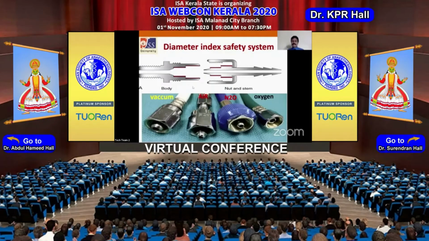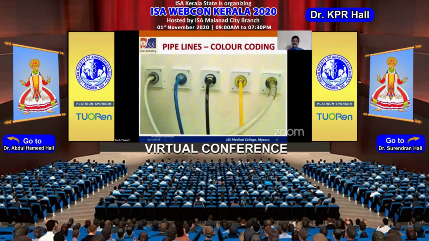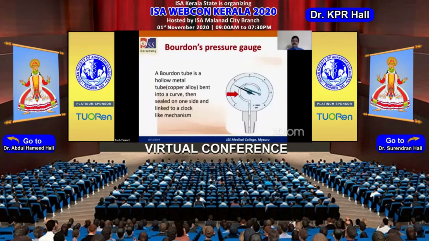In the diameter index safety system, otherwise called DISS, the nut and the stem both are diameter indexed. Whereas in UK based machines, what we have is the non-interchangeable screw thread connectors, the NIST. Here the nuts are not diameter indexed, only the stem is diameter indexed. So that is the difference between the NIST and the DISS. At the wall outlet also we have Schrader valves, otherwise called quick couplers. They are color coded, and even the piping is color coded. That is again another very important safety feature.